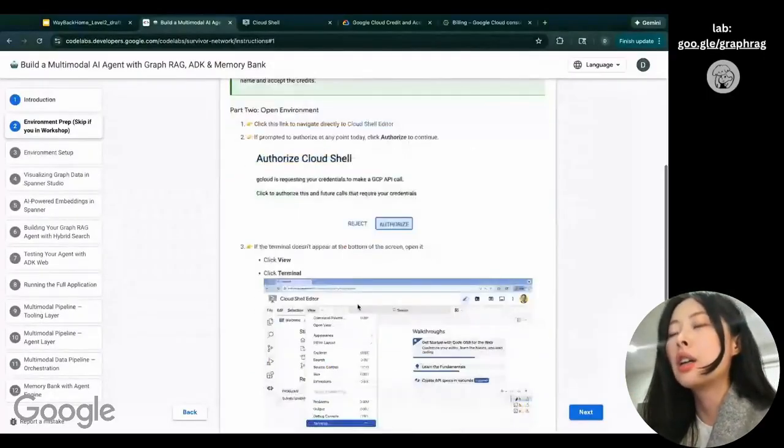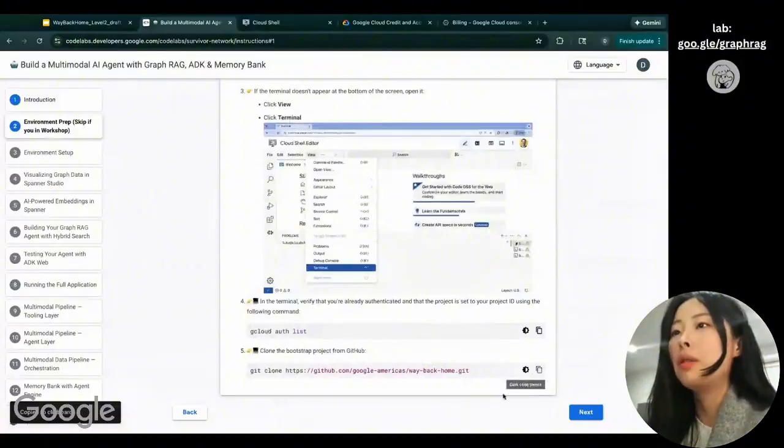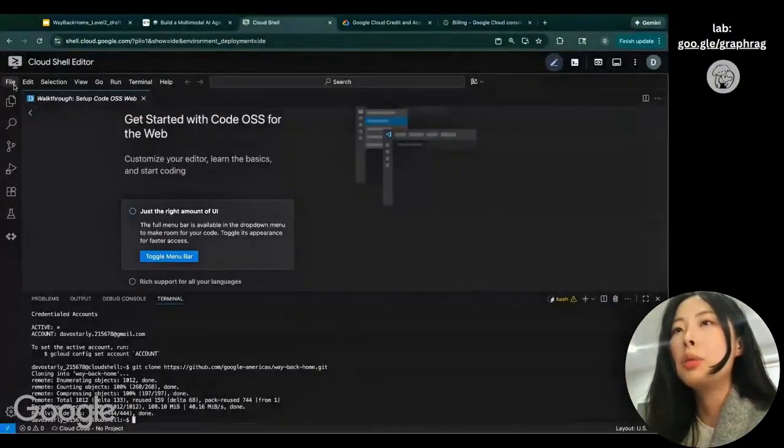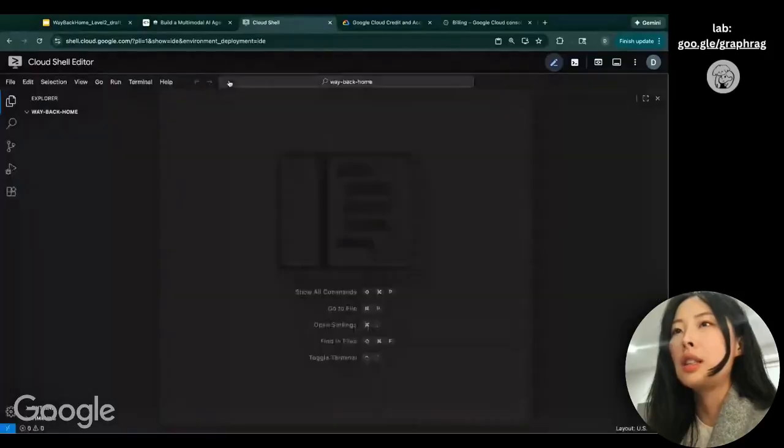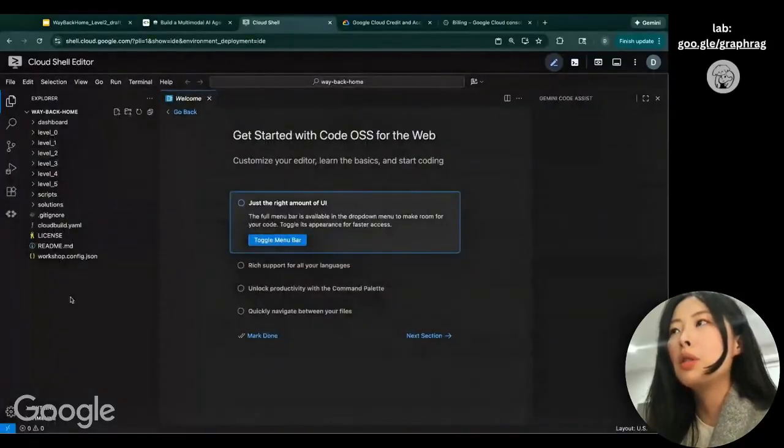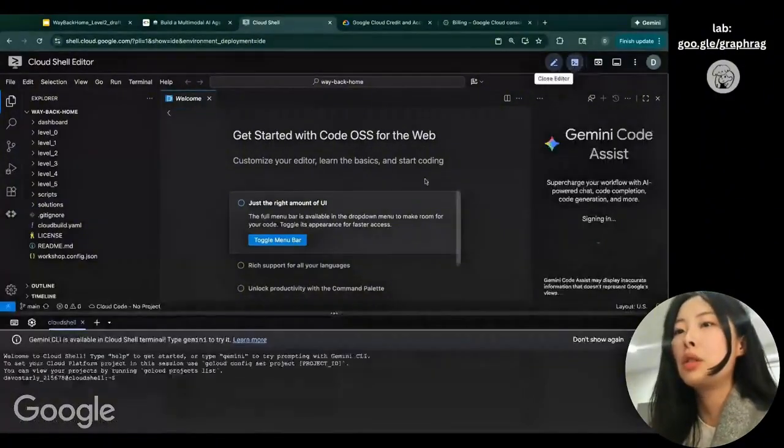So let's go ahead and clone our repo. So next step, I want to open this folder. Go to File and Open Folder. So here, let's see. When you open the folder, you might see that you lose the terminal. So you can click the top right to open the terminal. Or you can click this button, similar to how you open the terminal in VS Code.